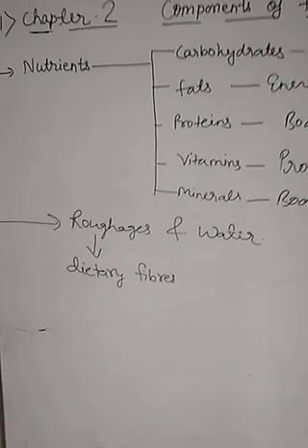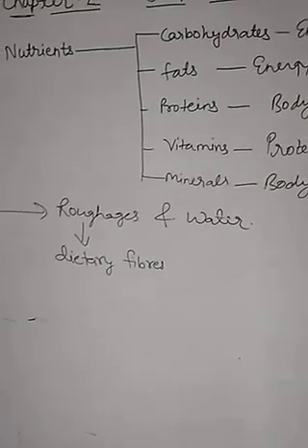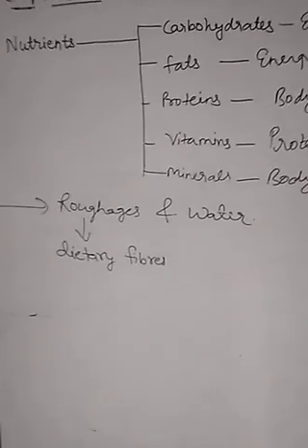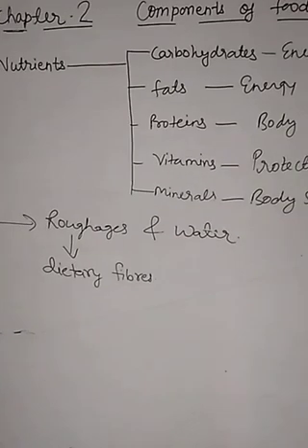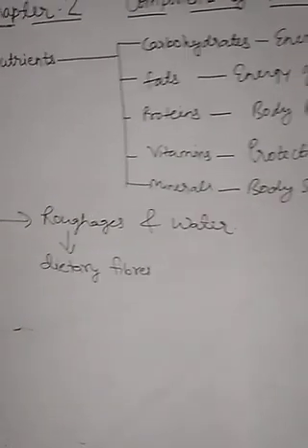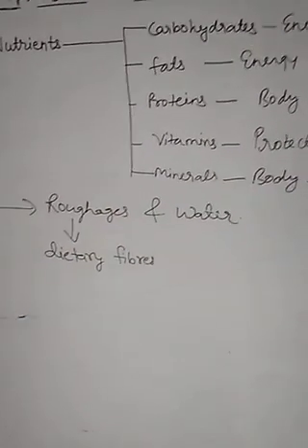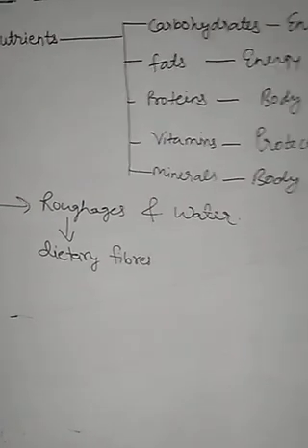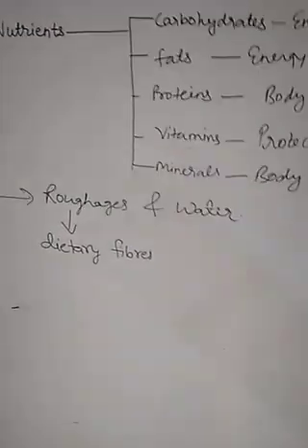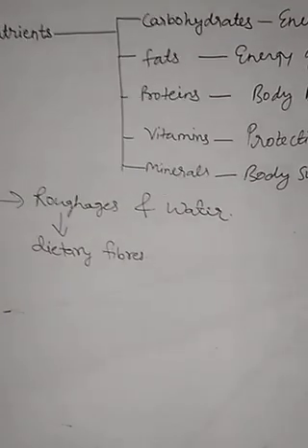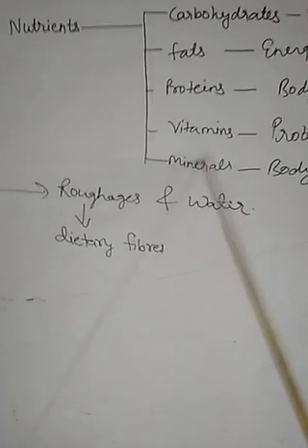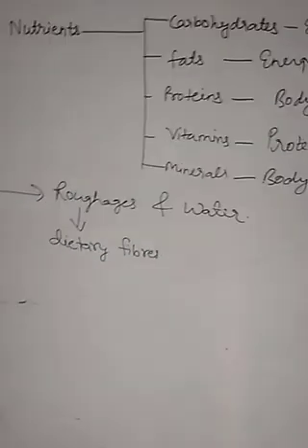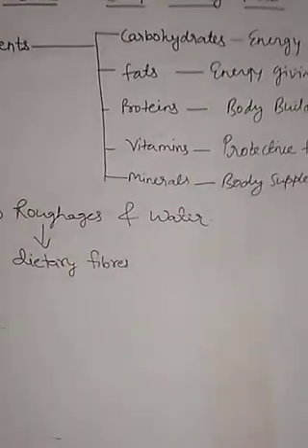For example, the deficiency of vitamin A causes night blindness, whereas the deficiency of protein causes kwashiorkor. The deficiency of minerals like iron causes anemia. Deficiency of iodine causes goiter. Deficiency of calcium causes weak bones and arthritis also. Vitamin C deficiency causes scurvy. Vitamin D deficiency causes rickets. So children, it is necessary to take a balanced diet.